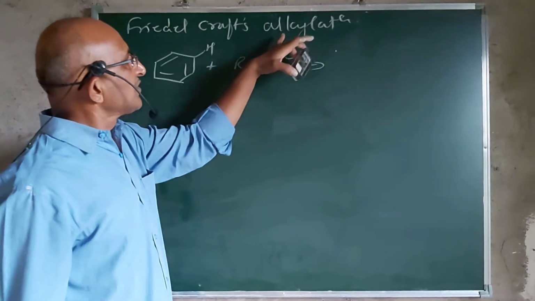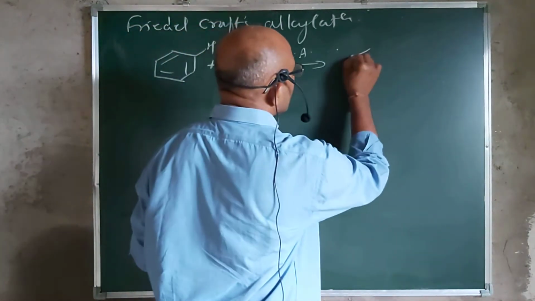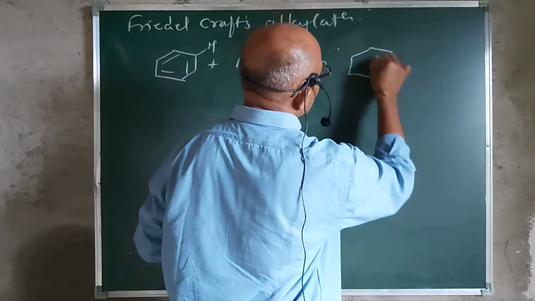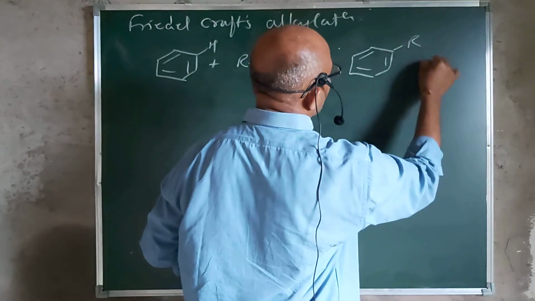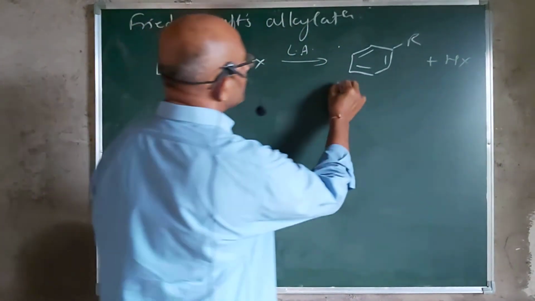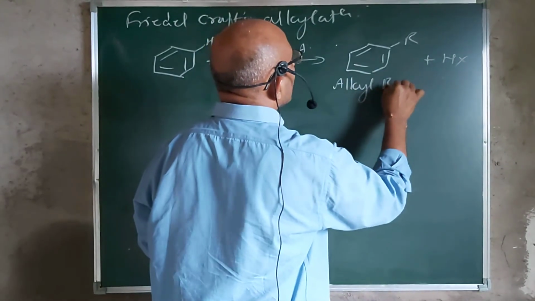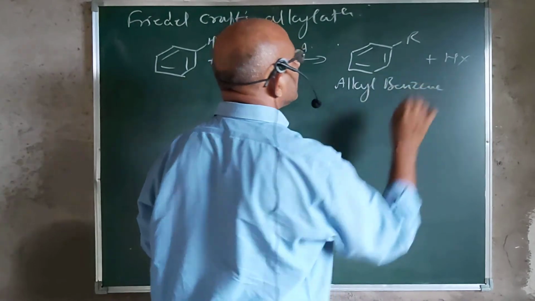It's termed alkylation, meaning the alkyl group of this alkyl halide is substituted here, and you get the formation of alkyl benzene, and HX is given out. The reaction in all is termed an alkylation reaction.